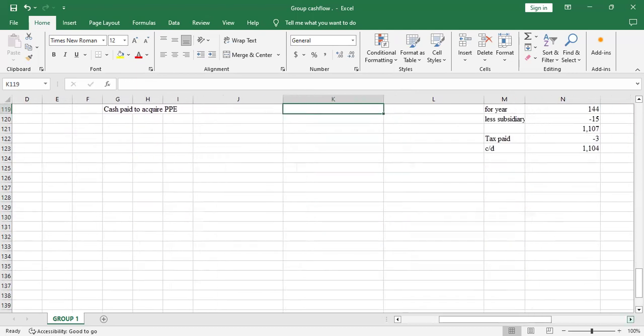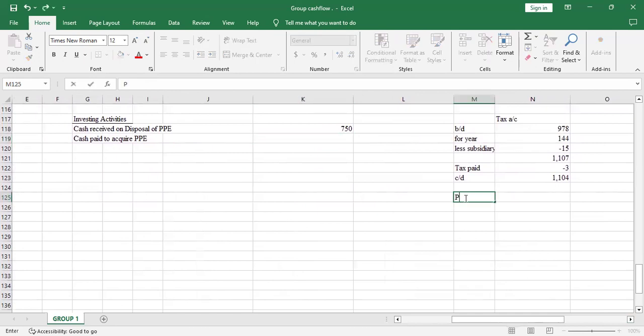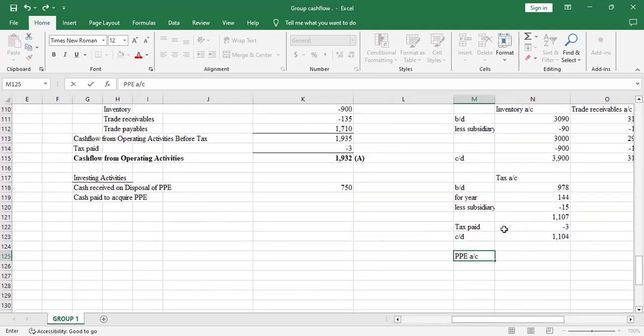So I'll do the PPE account here. The property, plant and equipment account.